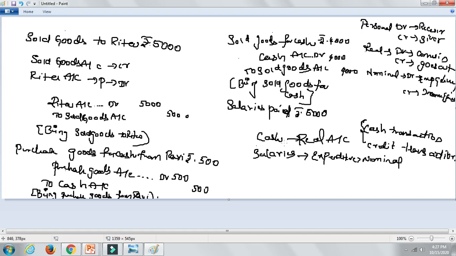Cash belongs to real account. What is happening to cash? Cash is going out. When you are paying salary, cash is going out, so you are going to credit the cash account. So debit the expenses, credit what goes out. The entry will be, this is basically known as the journal entry: salary account debit, to cash account, being salaries paid.